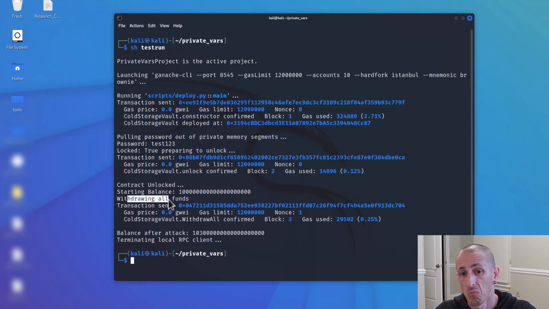Then we're gonna withdraw all the funds because we unlocked it and we have the password. And then we'll go down and check our balance again, and yeah, look at that. We have some more. I think that was 10 Ether, and then we pulled an extra 3 Ether there, right? Then we're gonna terminate our client, right? But that was all done with Python. We ran 3 transactions, like actual transactions that made state changes, and then we also made multiple transactions, or calls rather, that checked data to know what we needed to do next. It was all done with a Python script.